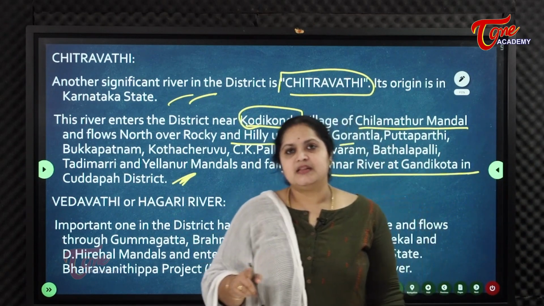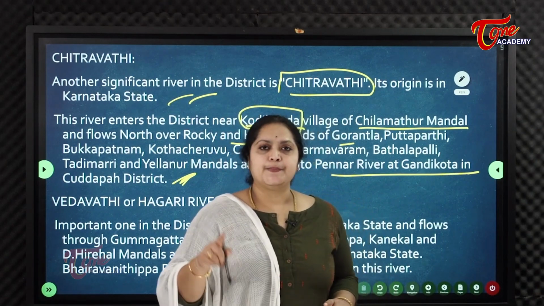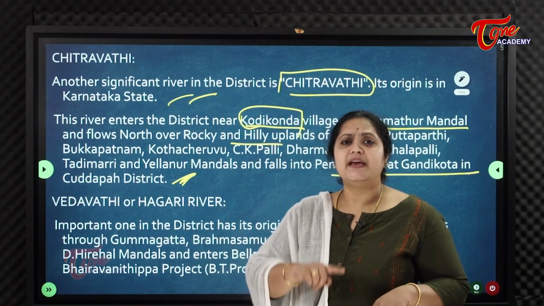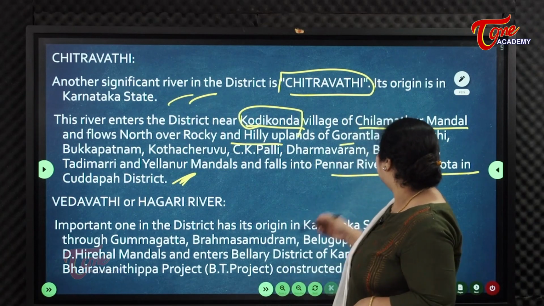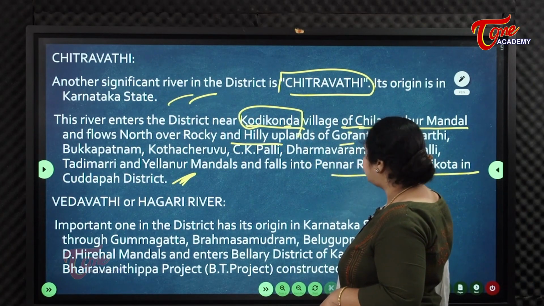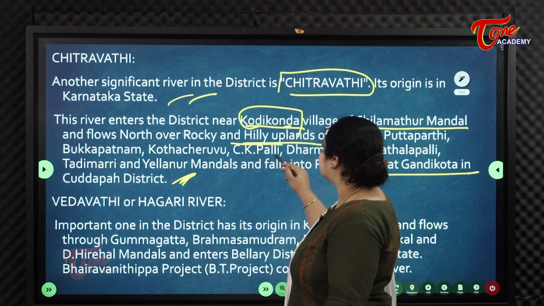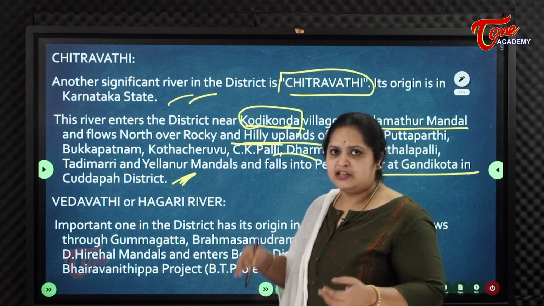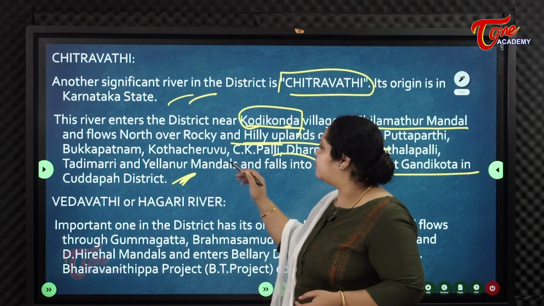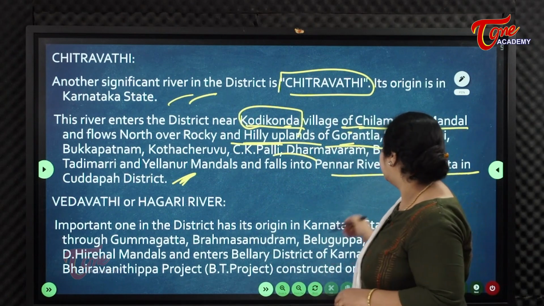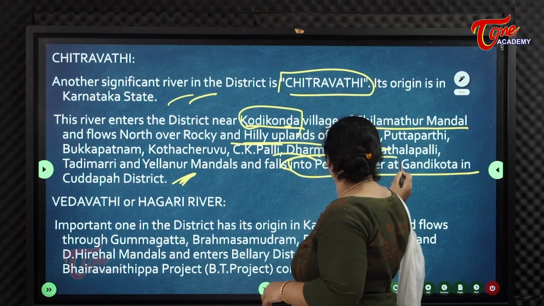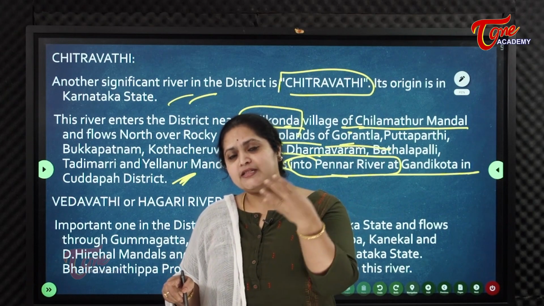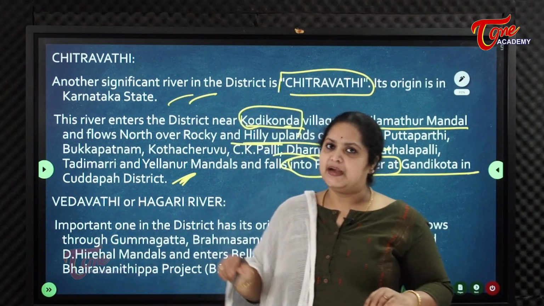So again, this is also a tributary of Pennar, originated in Western Ghats, enters AP, especially Ananthapur, in Kodikonda village, and after flowing through all these places, especially Puttaparthi, the religious place of Ananthapur, and Bukkapatnam, it enters Kadapa district and falls into Pennar at Gandikota. Gandikota is in Kadapa district. It confluences with Pennar there.